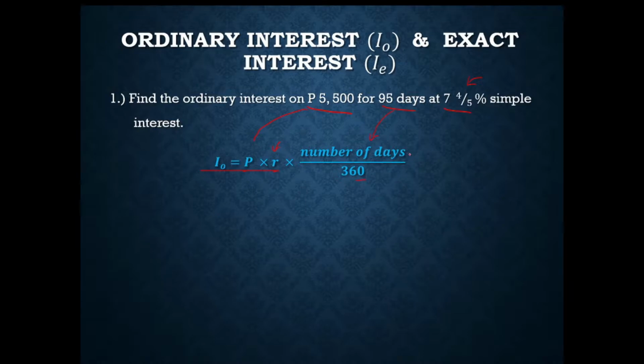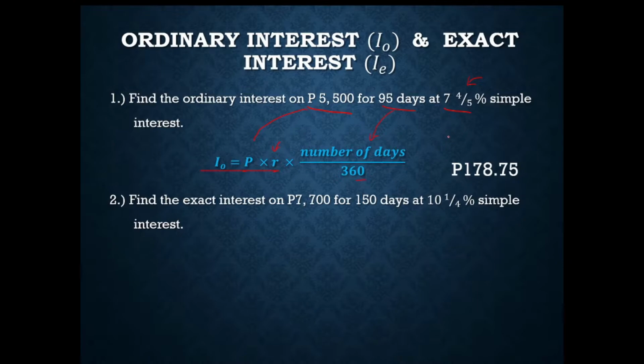If you successfully and correctly multiplied these given values, the correct answer would be equal to 178.75 pesos. So the ordinary interest accumulated for 5,500 pesos for 95 days at 7 4/5% simple interest is 178.75. How about for exact interest?